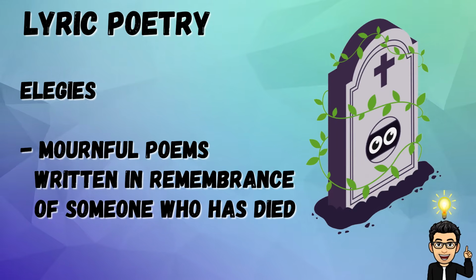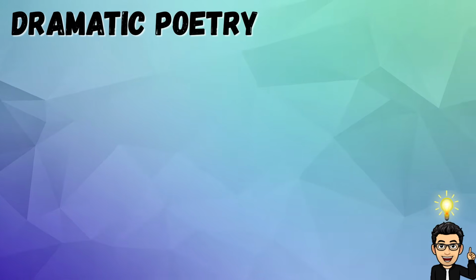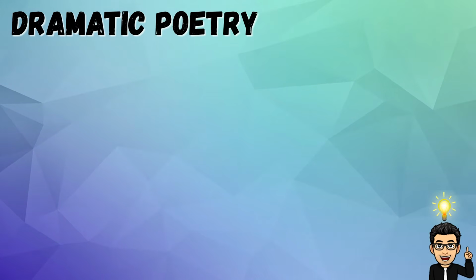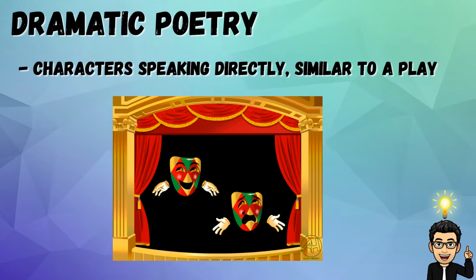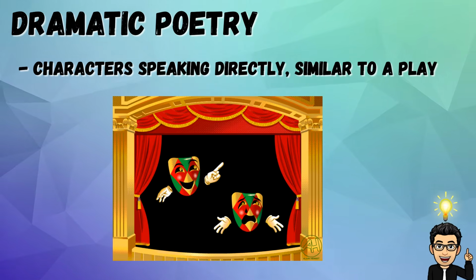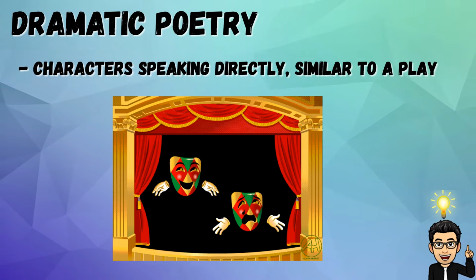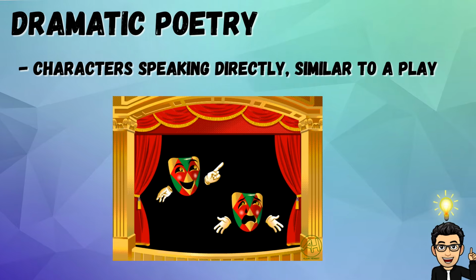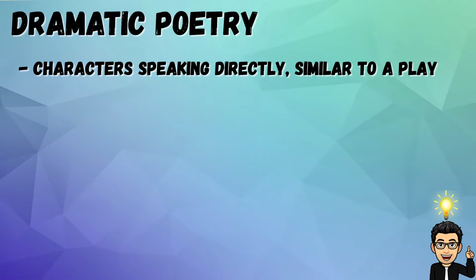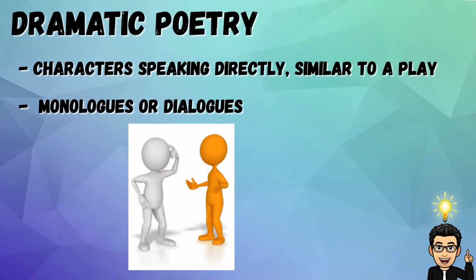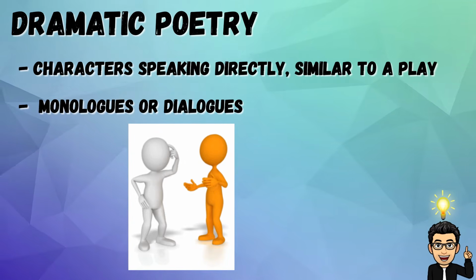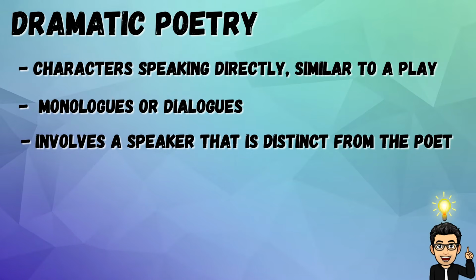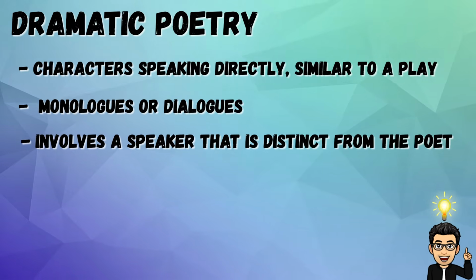Next is dramatic poetry. Dramatic poetry involves characters speaking directly, similar to a play. The poet creates a situation and lets the characters express themselves. It is written in the form of monologues or dialogues. It also involves a persona or speaker that is distinct from the poet.